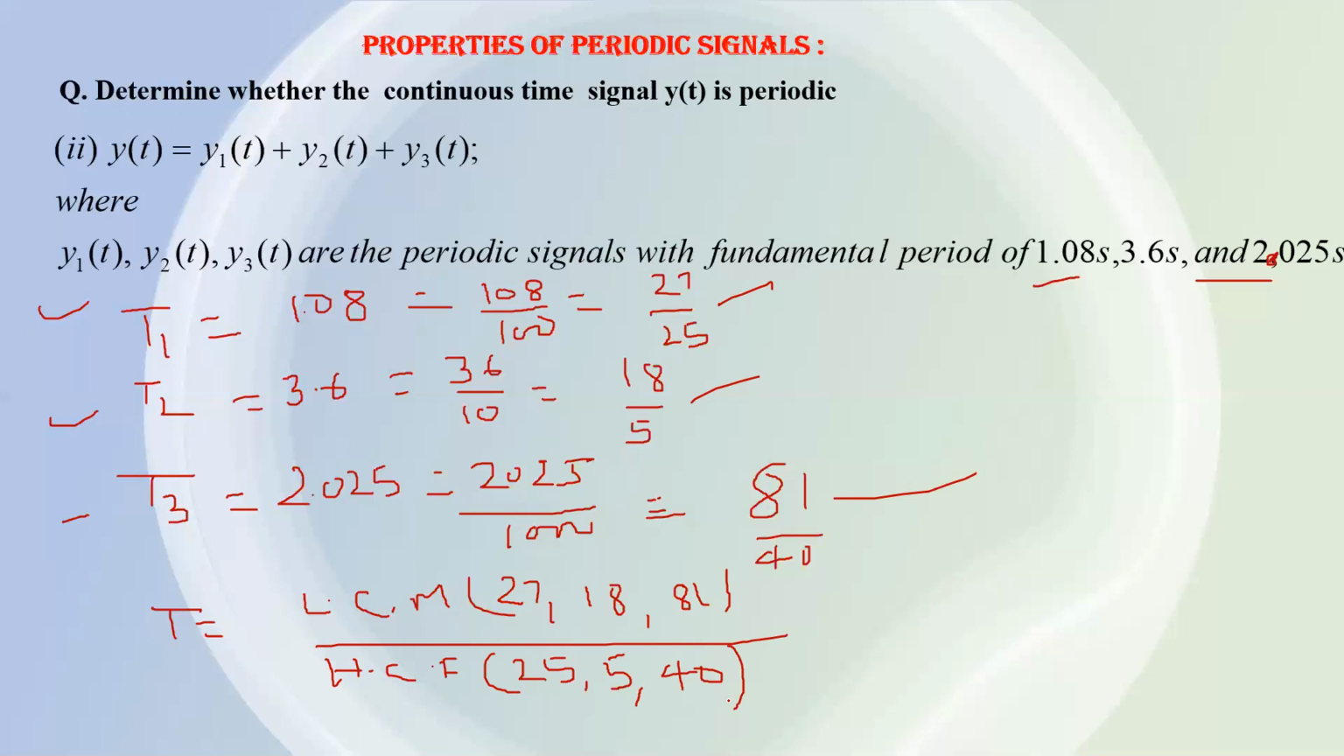And I hope you know how to determine LCM. The LCM of these numerators 27, 18 and 81 will be 162. And the HCF of the denominators will be 5. So the answer is 32.4 seconds.